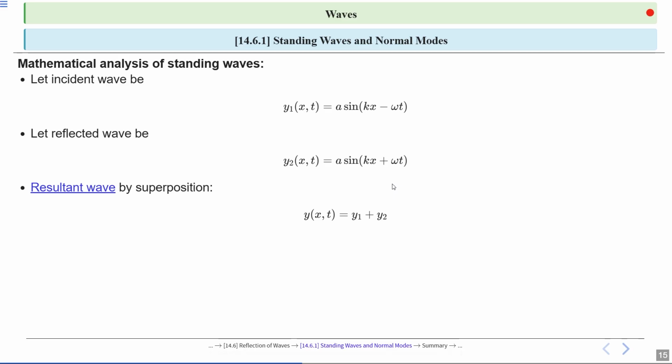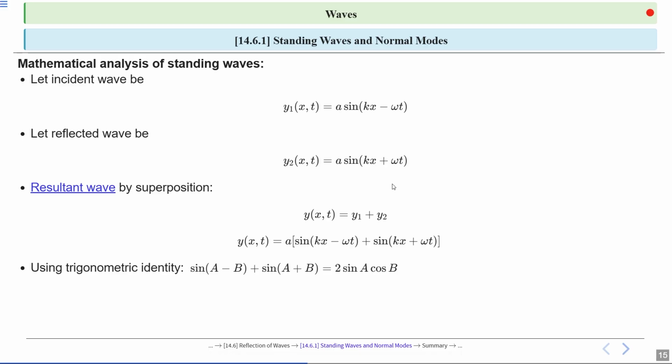When two waves overlap, the resultant wave is found by adding their displacements. The equation is y(x,t) is equal to y1 plus y2. This shows superposition. So students, here we have substituted the expressions of the incident wave as a sin(kx minus ωt) and the reflected wave as a sin(kx plus ωt). And then we have taken a common from the expression. It represents a standing wave formed by two traveling waves moving in opposite directions.